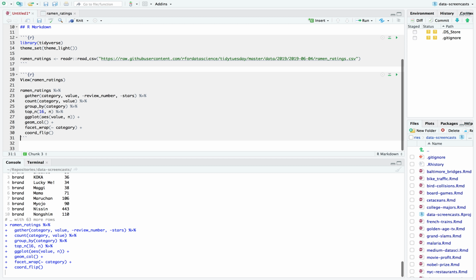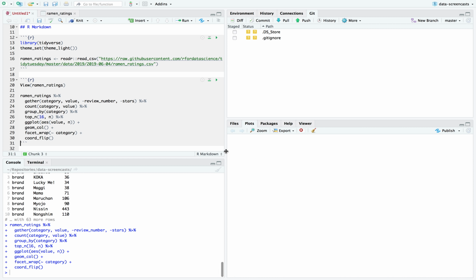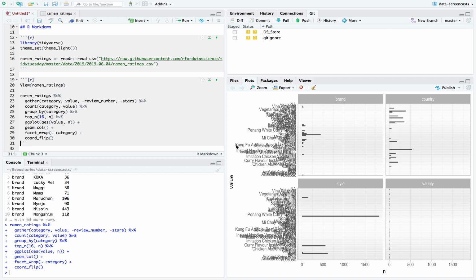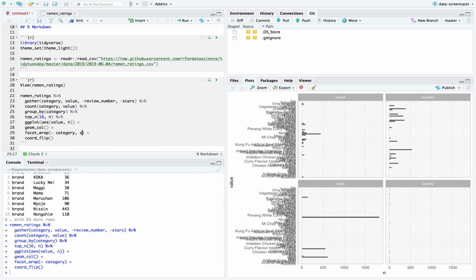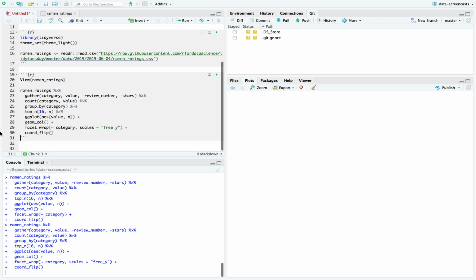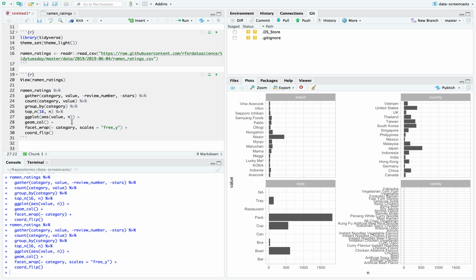There's one step that I'm missing here. Actually, a few steps. Scales equals free, it's going to actually say free y here. And I'm also missing the reorder. Ungroup, mutate, value equals fct_reorder, value by n.